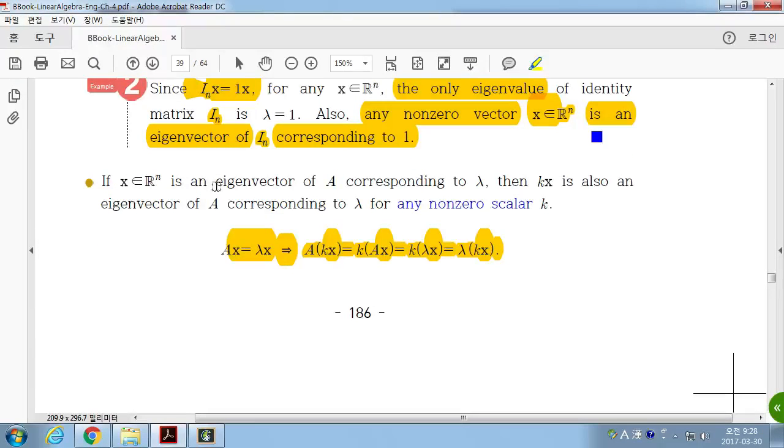Next, if x is an eigenvector of A corresponding to lambda, then kx is also an eigenvector. Why? A times kx is equal to lambda kx, because Ax is equal to lambda x. For A times kx, k can be factored out, then Ax is lambda x, so lambda can be factored out there. So A times this vector y is equal to lambda times this vector y. So kx is another eigenvector of A corresponding to eigenvalue lambda.